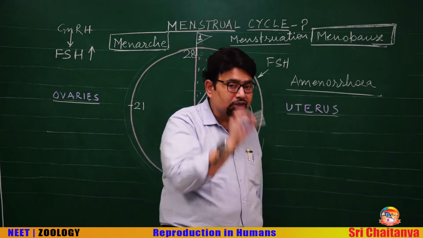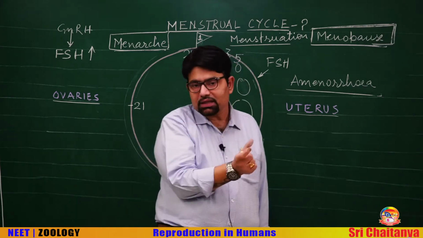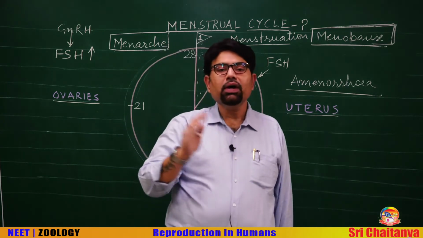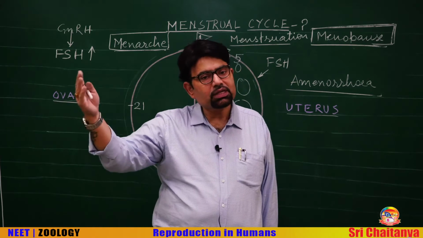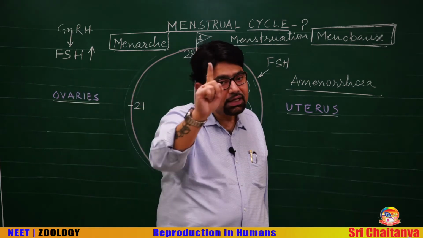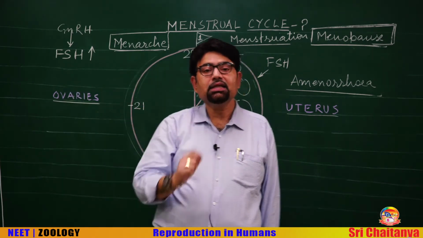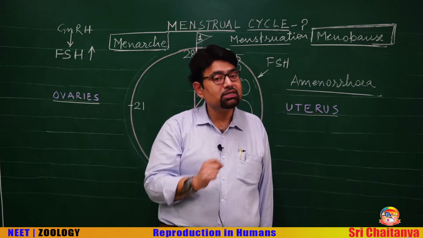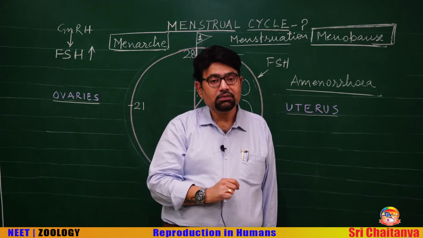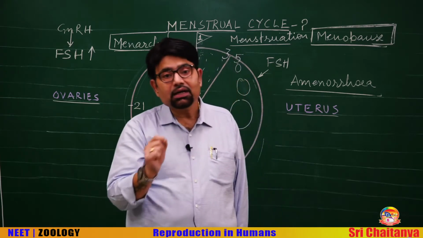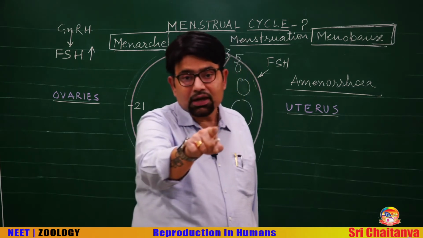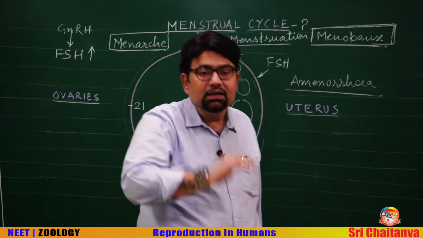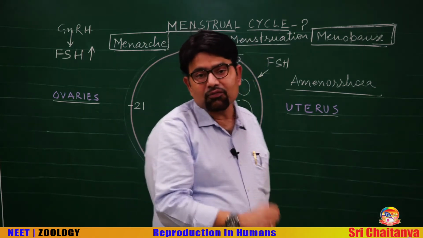Remember, in the tertiary follicle, the cells are rearranged to form two thecae. One is theca externa, which is mostly fibrous, and one is theca interna. This theca interna is responsible for release of estrogen from the follicle. I am not saying that theca interna cells release estrogen directly, but indirectly there is release of estrogens from the follicle.